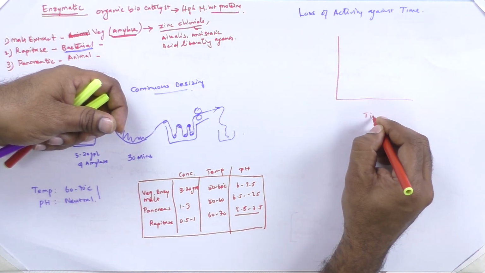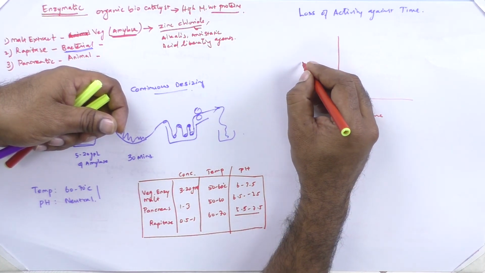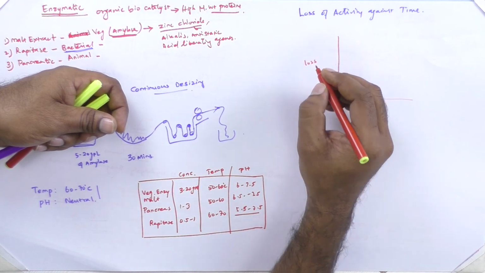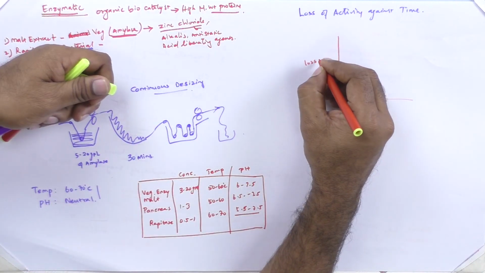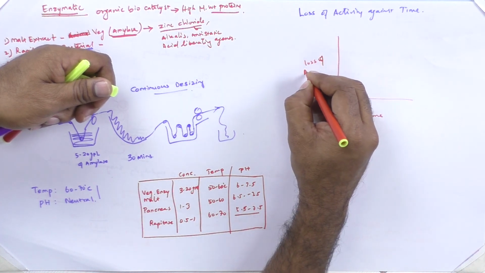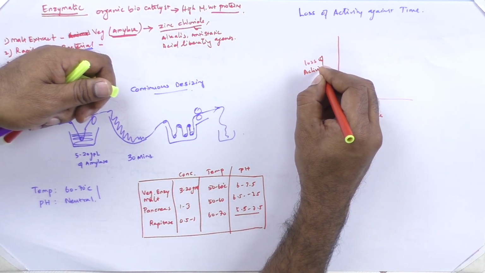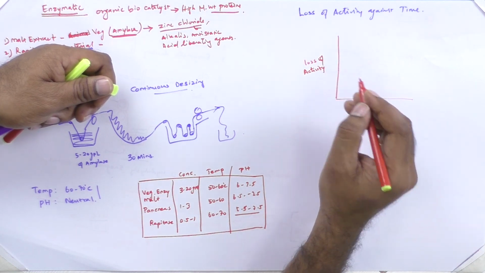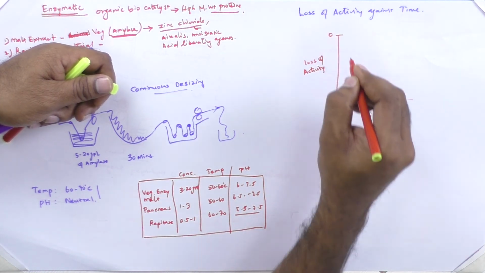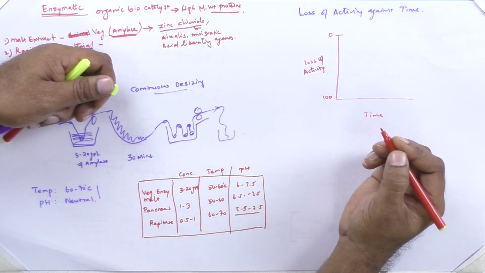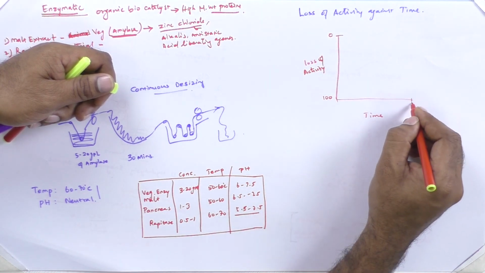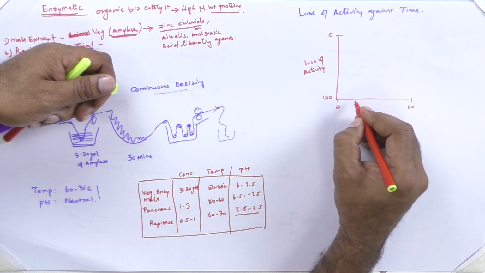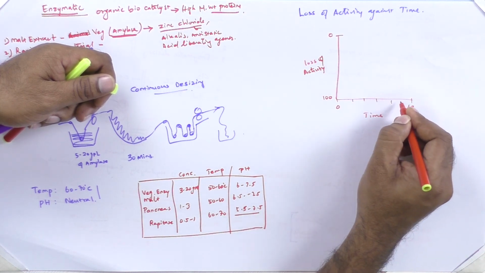For example, time versus percentage loss of activity. Here the axis is 0 to 100, and time is 0 to 60 minutes.